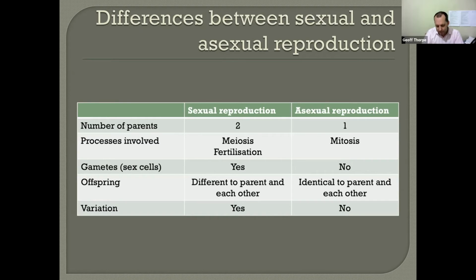There's going to be some variation, but it's going to be a lot less than you would find with sexual reproduction, and also that variation is not really deliberate. It may be selected for a little bit if it does provide an advantage, but there is no specific mechanism that's trying to create variation in asexual reproduction, whereas there is with sexual reproduction.